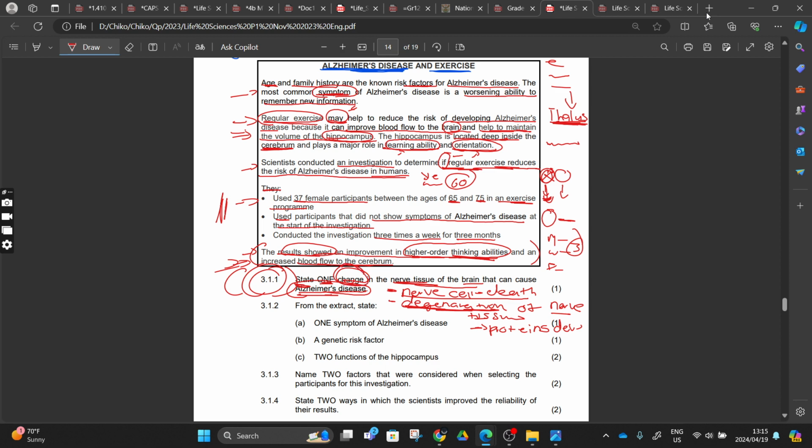So if proteins are developing between neurons or nerves, between nerve cells, right? So you are stating one change in the nerve tissue inside the brain that can cause Alzheimer's. You know, nerve tissue is made out of neurons, right? So when these proteins are growing around these neurons, they are going to squish them and they can cause Alzheimer's. Or if these neurons of ours are just dying, Alzheimer's can be caused, right? One mark either way.